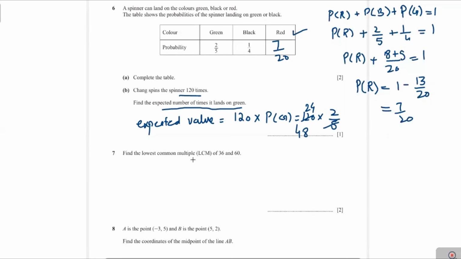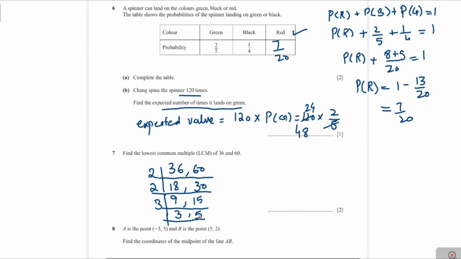Next, find the lowest common multiple of 36 and 60. Now dear, you can find the LCM by using the division method. You see here 2 times 18 is 36, 2 times 30 is 60, and next 2 times 9 is 18 and 2 times 15 is 30, and 3 times 3 is 9 and 3 times 5 is 15.